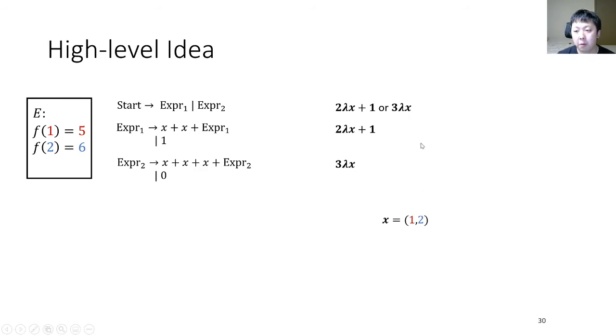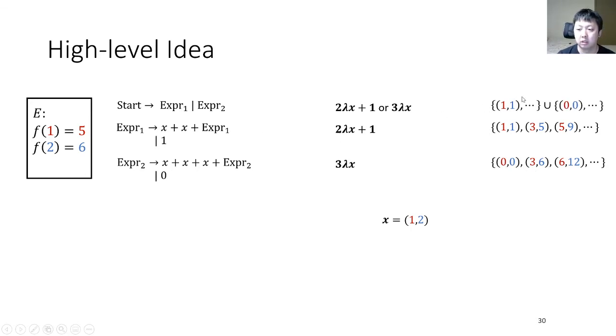So the summary of terms can be described by valuations of all terms produced by each non-terminal. For example, 2 lambda x plus 1 now can be described by a set of values (1, 1), (3, 5), (5, 9) with x equal to 1, 2. Similarly, 3 lambda x will be a set like this, and the summary of START will be the union of them.